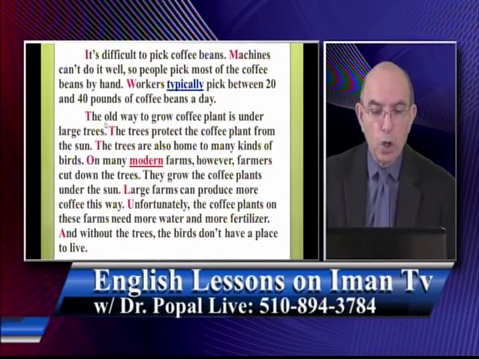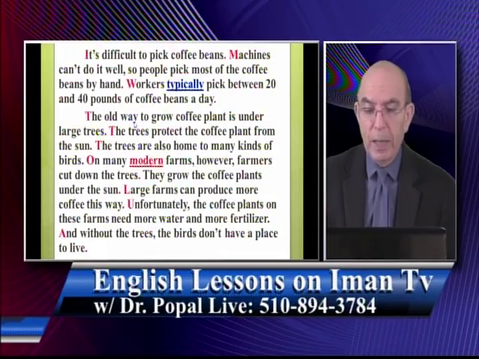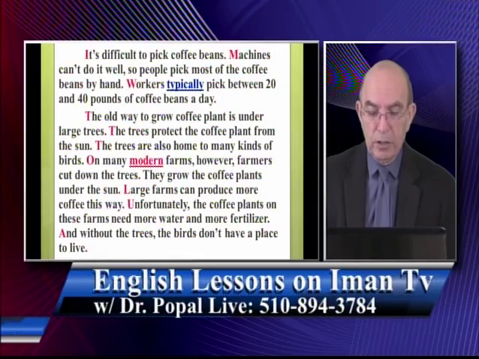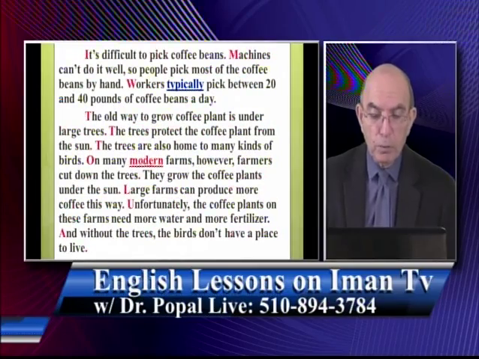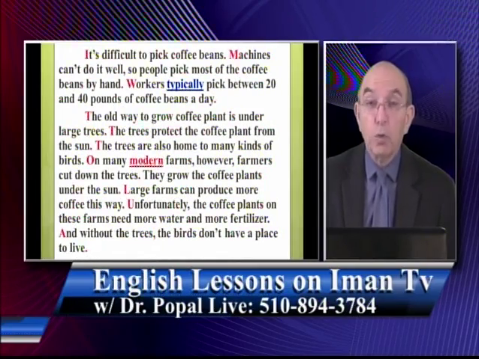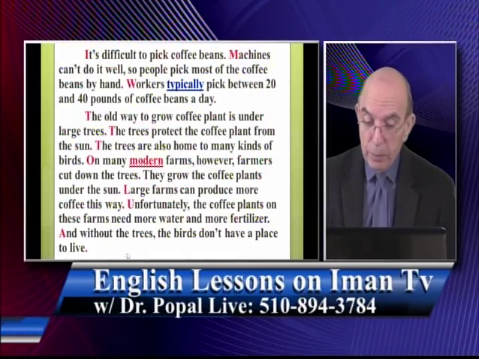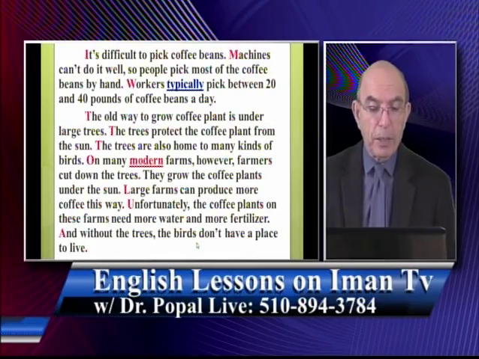Next paragraph. The old way to grow coffee plants is under large trees. The trees protect the coffee plant from the sun. The trees are also home to many kinds of birds. On many modern farms, however, farmers cut down the trees. They grow the coffee plant under the sun. Large farms can produce more coffee this way. Unfortunately, the coffee plants on these farms need more water and more fertilizer. And without the trees, the birds don't have a place to live.